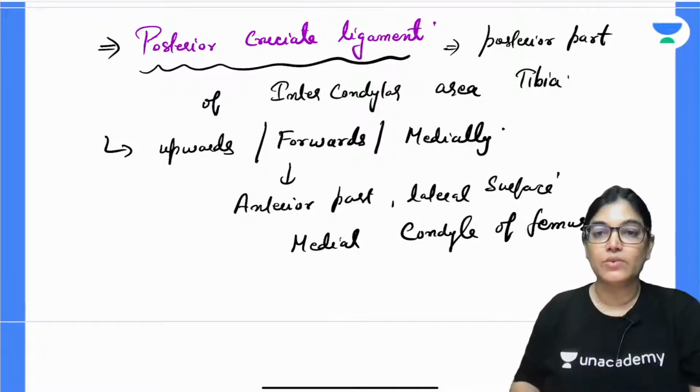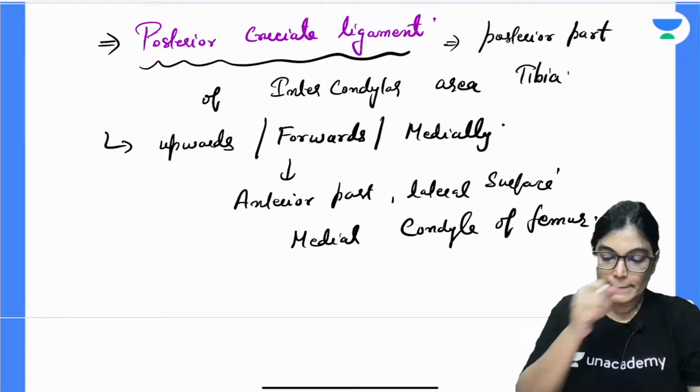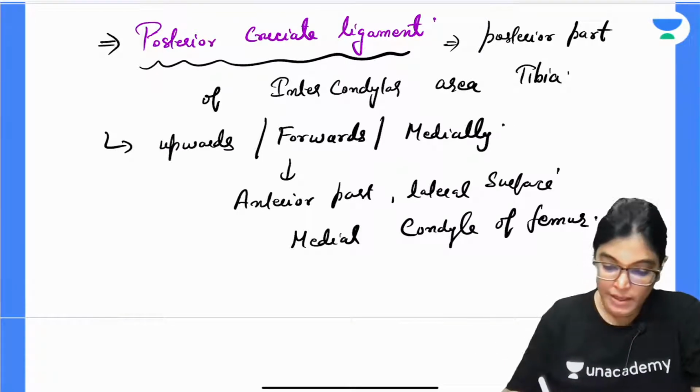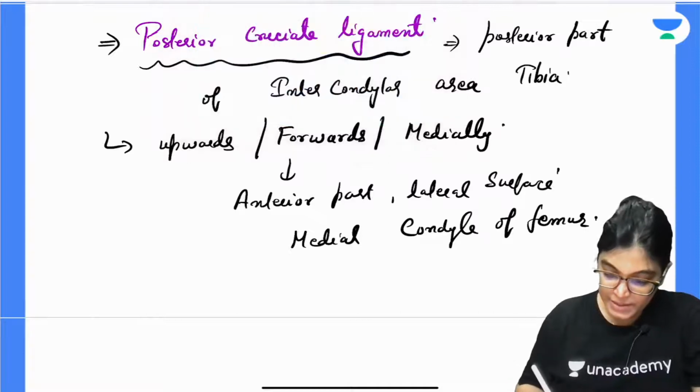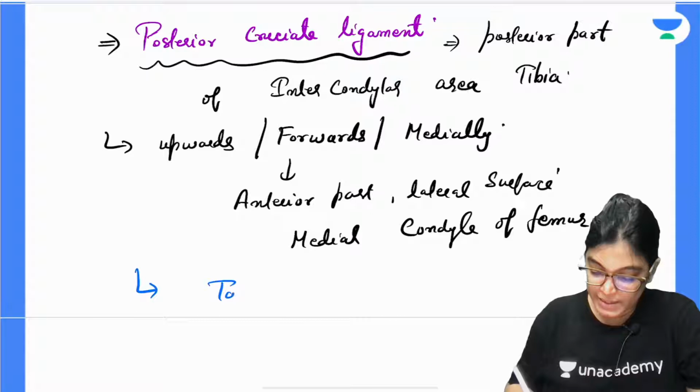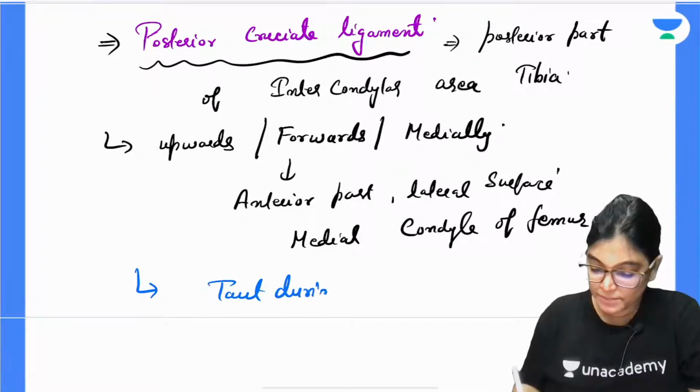Got it? Medial condyle of femur. Now, what's the function? The posterior cruciate ligament is taut during flexion. It is taut during flexion.